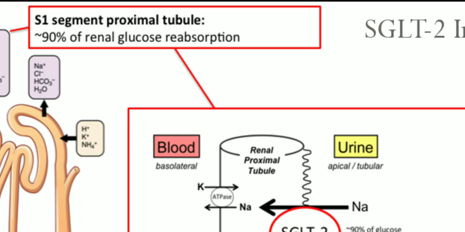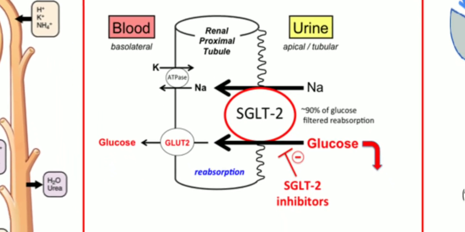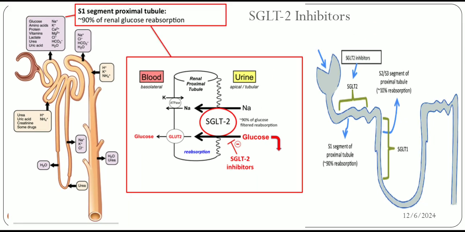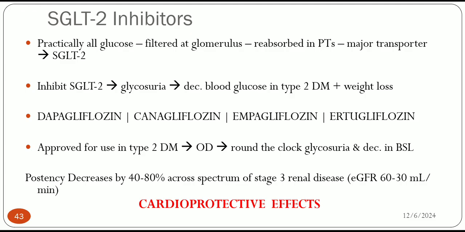So when we give this SGLT2 inhibitor, the reabsorption of glucose is decreased by 90% and there is excretion of glucose in the urine. So it leads to glycosuria and ultimately our glucose level goes down. Examples of this class are dapagliflozin, canagliflozin, empagliflozin and so on. It is used in type 2 as once daily, with round-the-clock glycosuria.